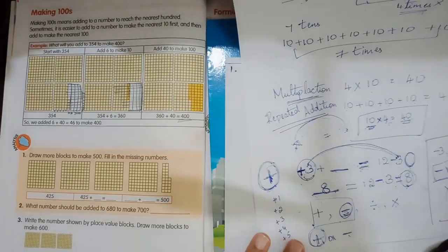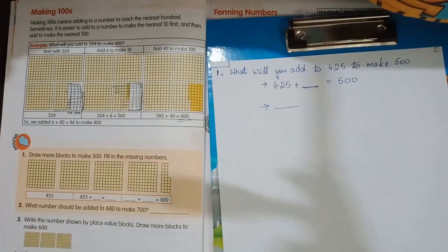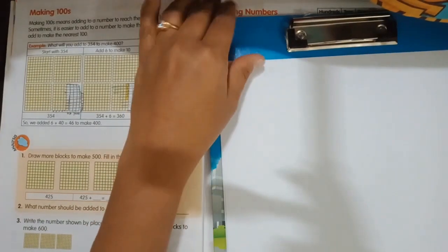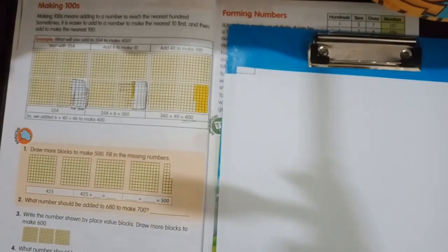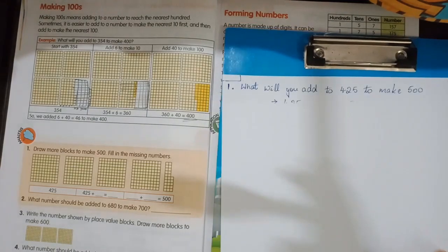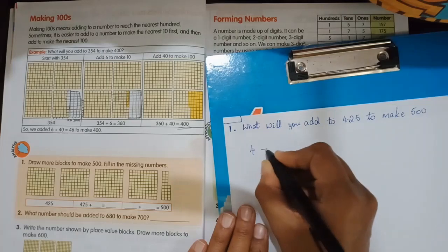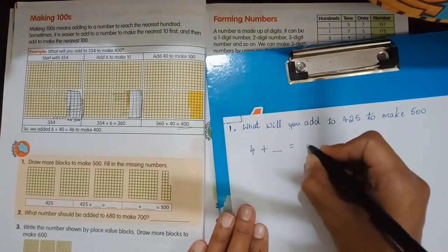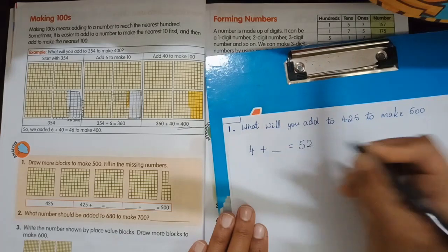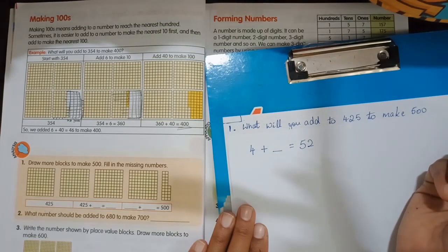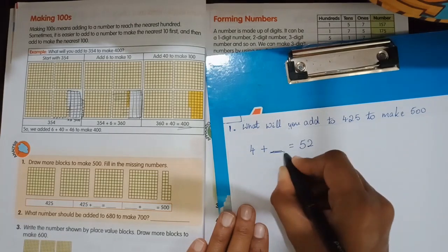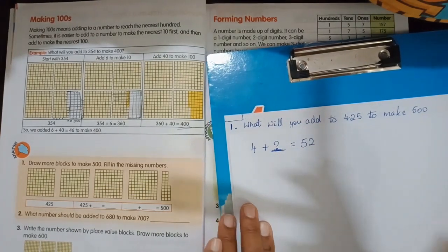Understood? Do you want me to teach one more example? Yes, I will teach you one more, a simple example. When it is shifted to the other side of the is equal to sign, then it changes its sign. Here I will show you two simple numbers: 4 plus blank is equal to 52. What number will come here? That you have to find out.